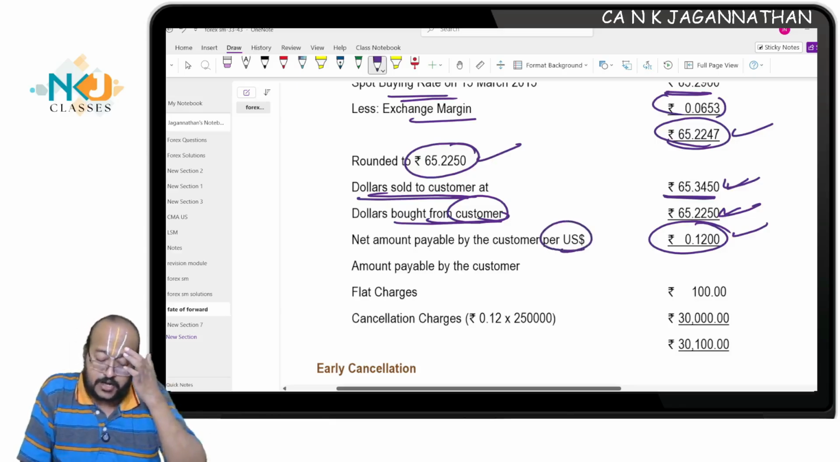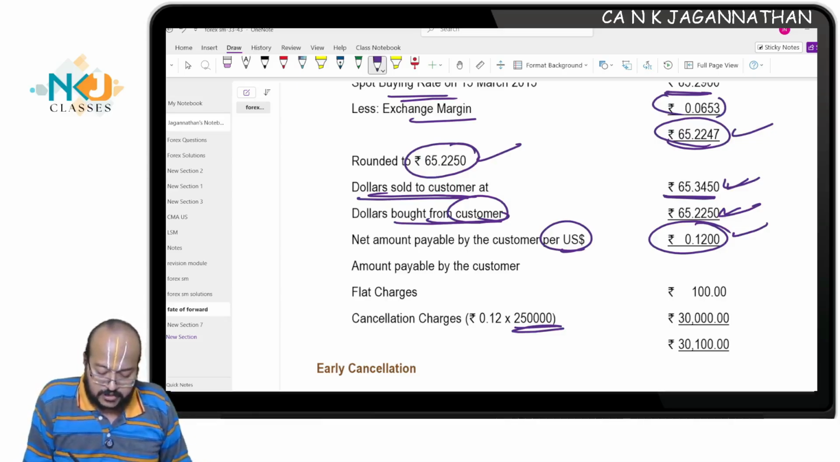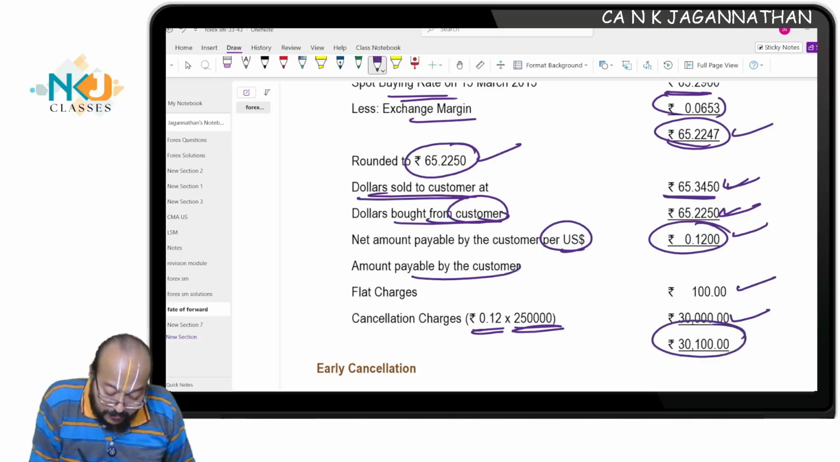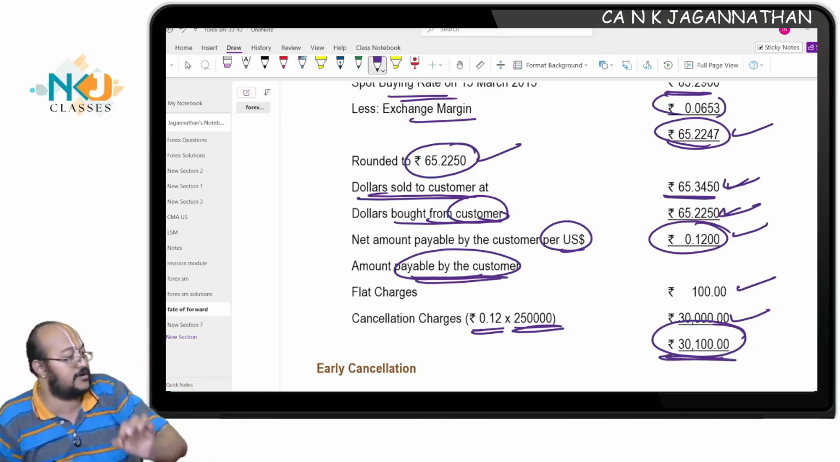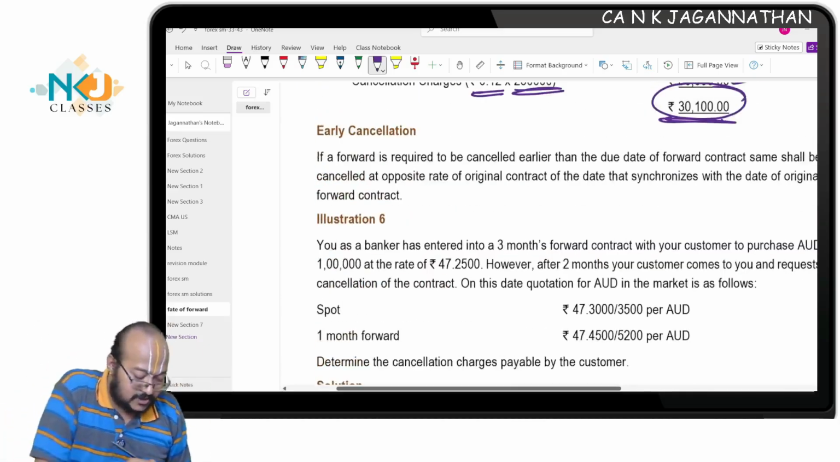This is per dollar, so for $250,000, if you apply it, the cancellation charges will come to 30,000 and flat charges 100. Totally, this is the amount payable by the customer. This is why you need to compensate 30,100 rupees. Are you all understanding this clearly? Shall I proceed?